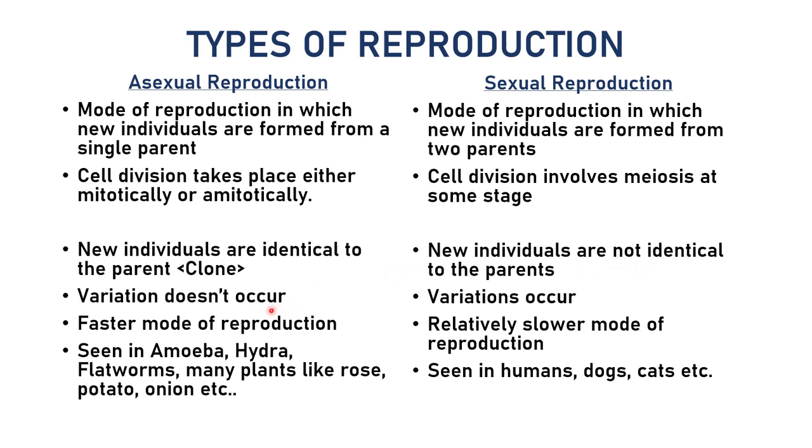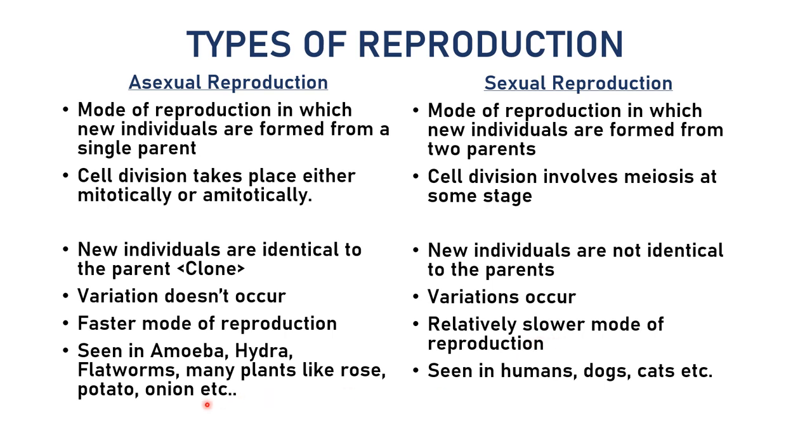In asexual reproduction, variation doesn't occur, and in sexual reproduction variation does occur, right? Because there is intermixing of chromosomes. Asexual reproduction is a faster mode of reproduction. This takes place in bacteria, and you know how fast bacteria reproduce, right? And sexual reproduction is a slower mode of reproduction, right?